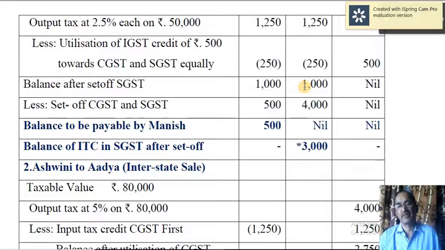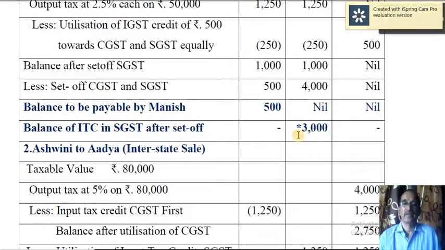So 4000 minus 1000, you will get a surplus of 3000 ITC, input tax credit of 3000. This cannot be utilized towards CGST liability. Similarly, surplus of CGST ITC cannot be utilized towards liability of SGST.